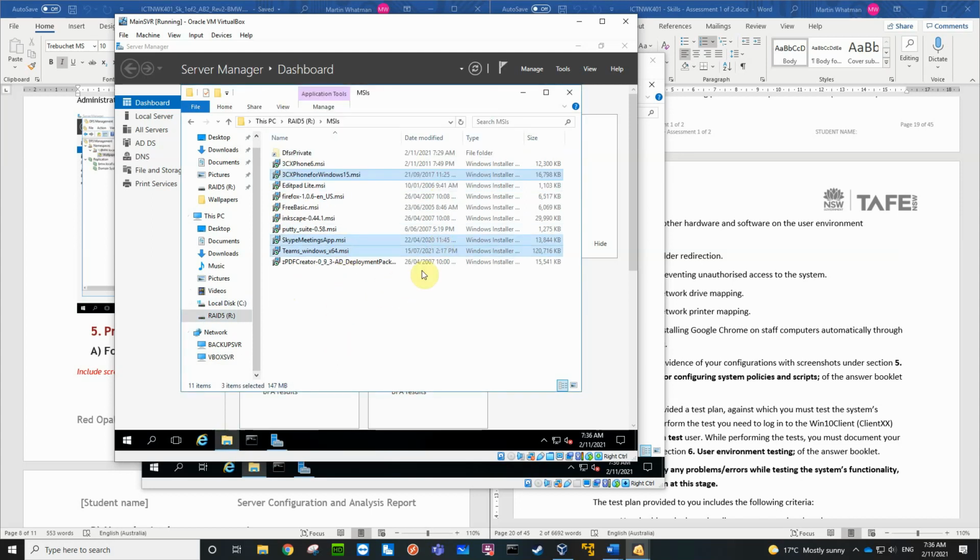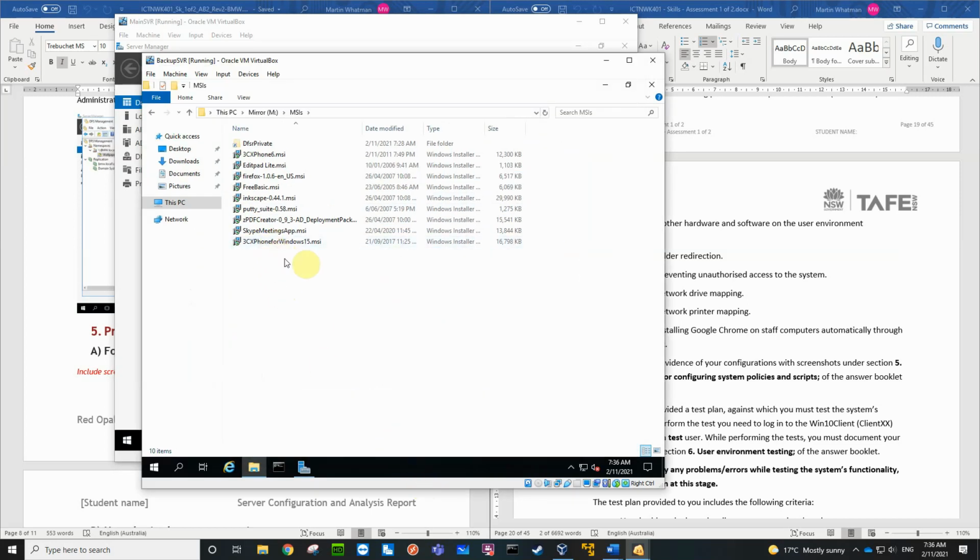Now they'll also appear in my backup server. There's the 15. There's the Teams ones finally, and the Skype meeting ones, so they have all appeared. Okay, that's what we wanted. You notice that took a little bit longer, probably because the files are a little bit larger. So it took a little bit longer to actually get it from the main server to the backup server via the distributed file system.